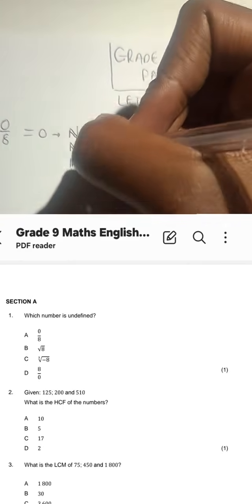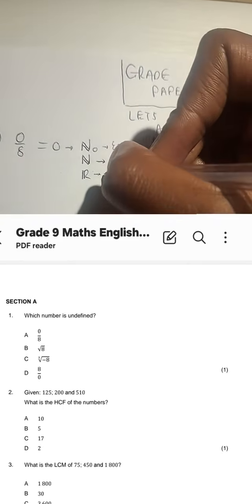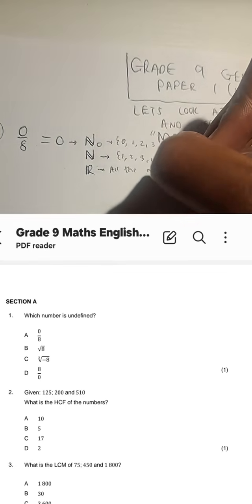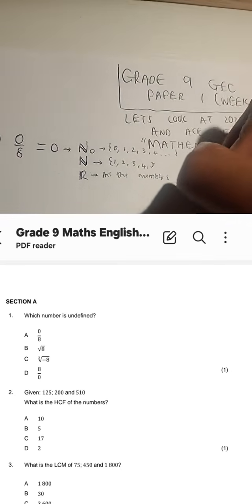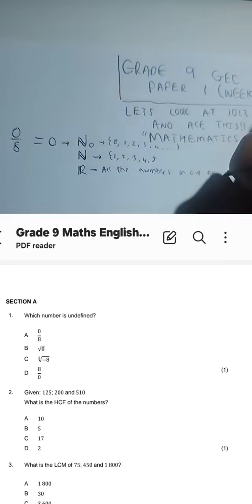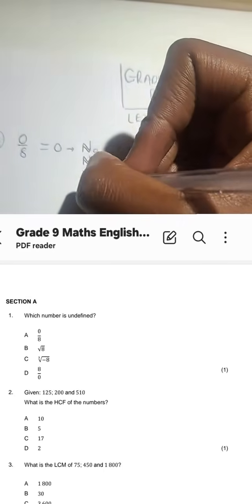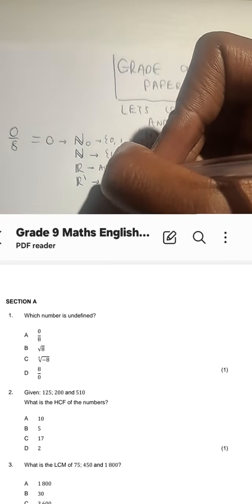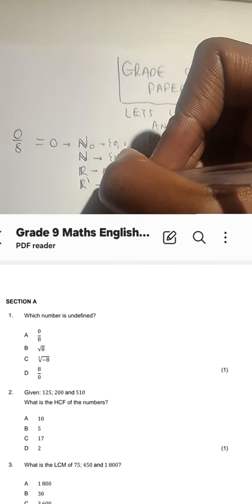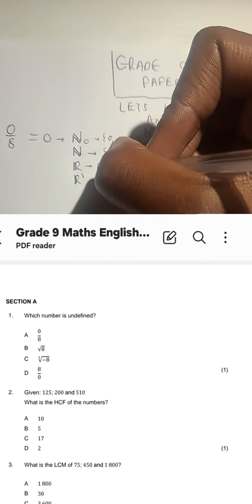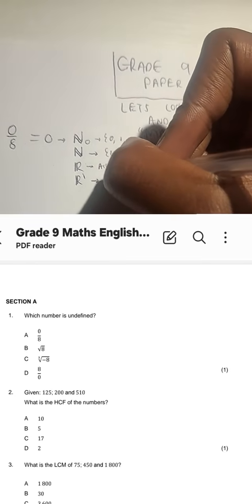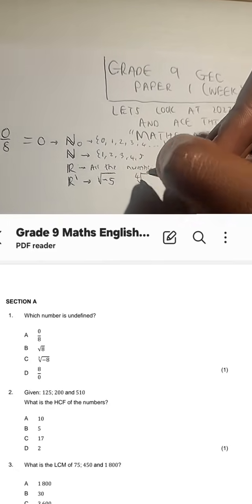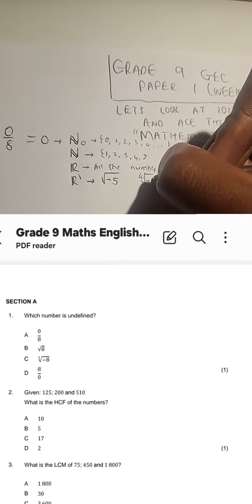0/8 also qualifies as a real number, because real numbers are all the numbers in our number system. Then non-real numbers, guys, are all numbers that have an even root. For instance, the square root of a negative number. What do we mean by even root?